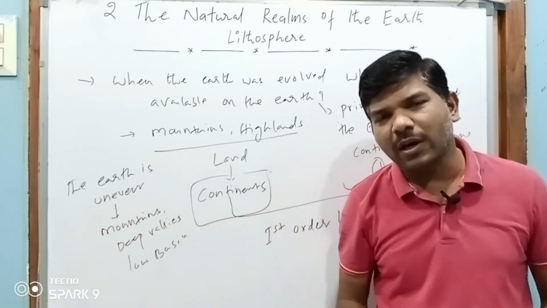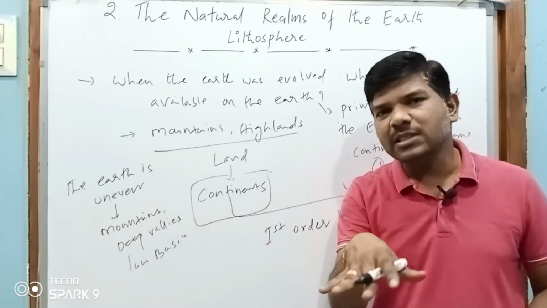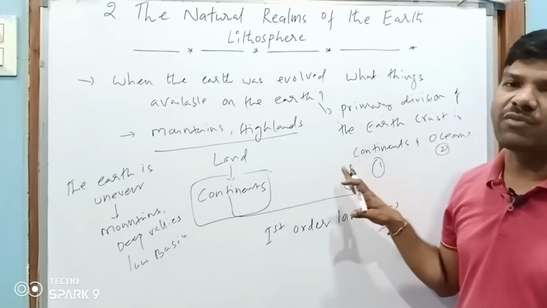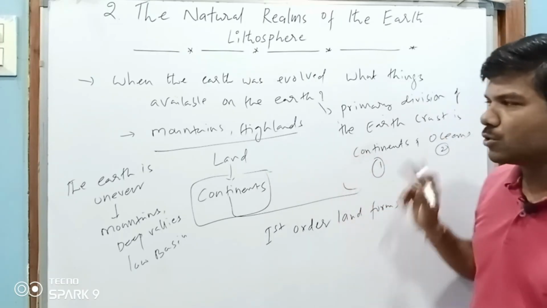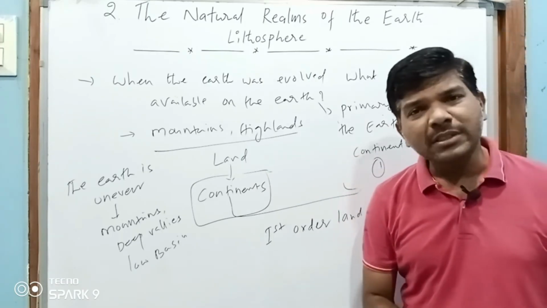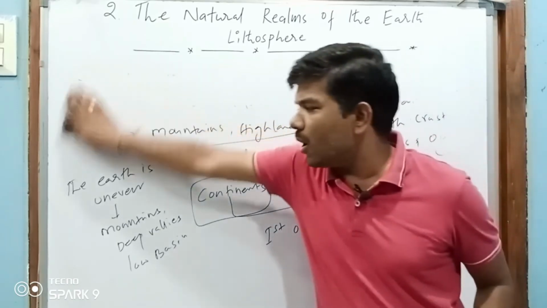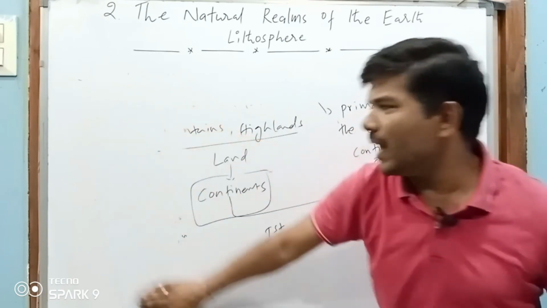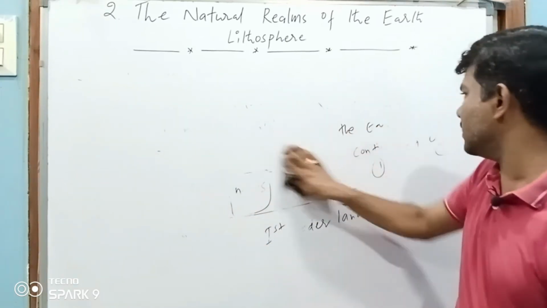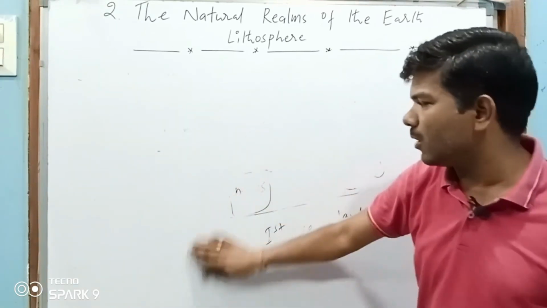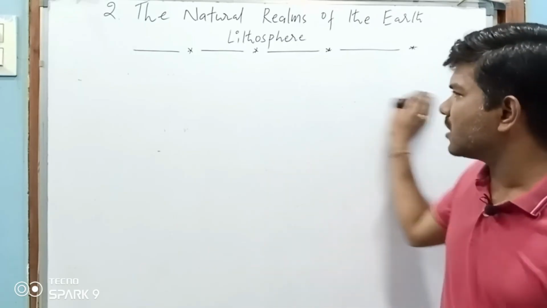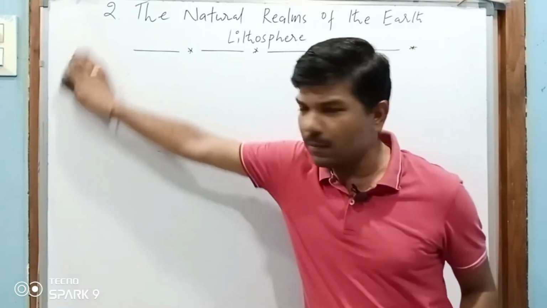Divide means not vertically or horizontally. On the crust we can find two different things, continents and oceans. So after the formation of the earth, two important things were formed, water and land. Lands are called continents and the remaining thing, the water, is called oceans. So these are called first order landforms.